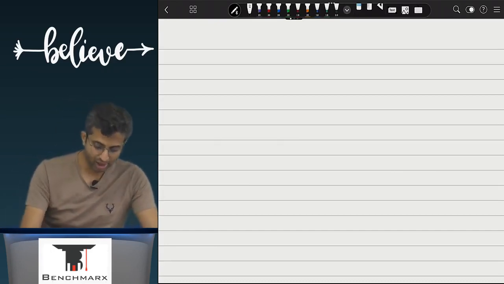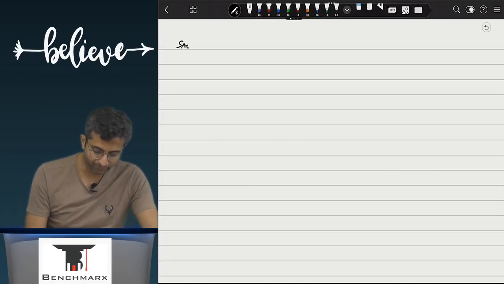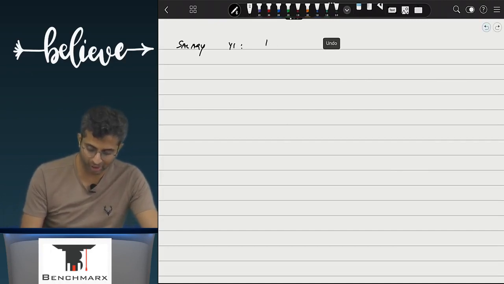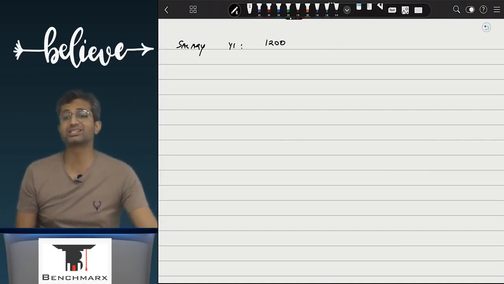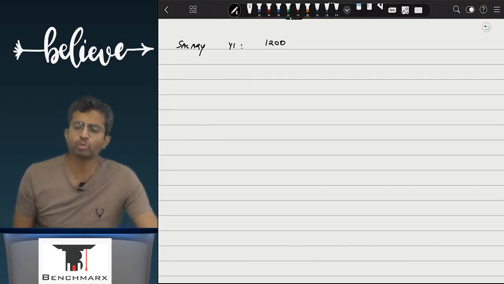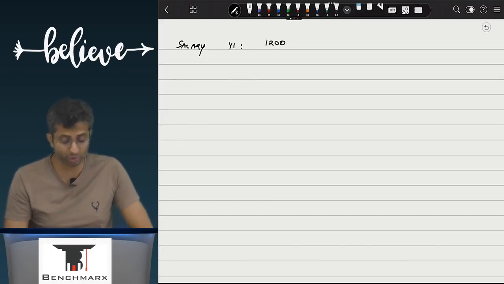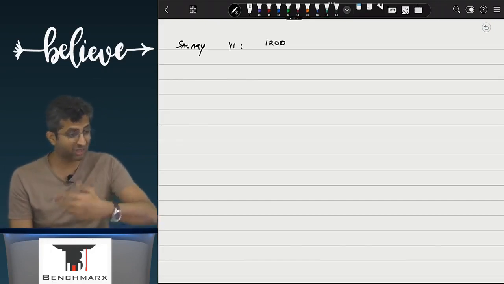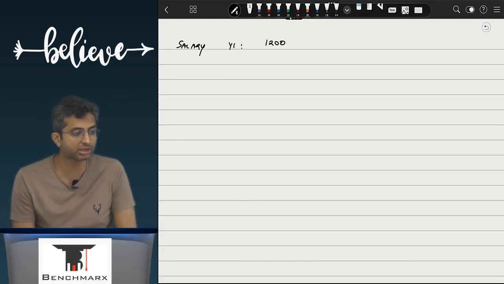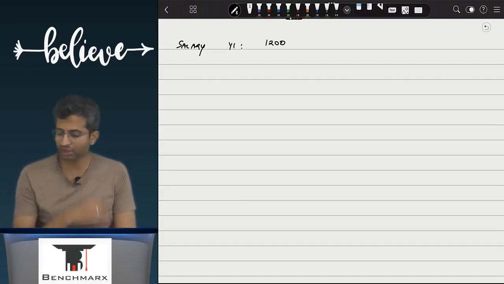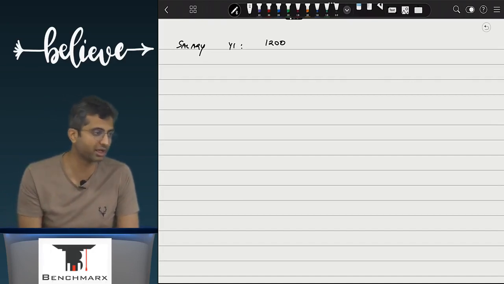For example, let us say there is salary. Now this is salary for year 1. Let us say 1200 rupees you are paying to an employee who has rendered service in the first year, for whom salary worth 1200 is due. Can you spread this salary over 4 financial years, or will you have to record it in the current year only? Current year only. If you can't spread this salary over 4 financial years, you can't spread it over 4 quarters as well.